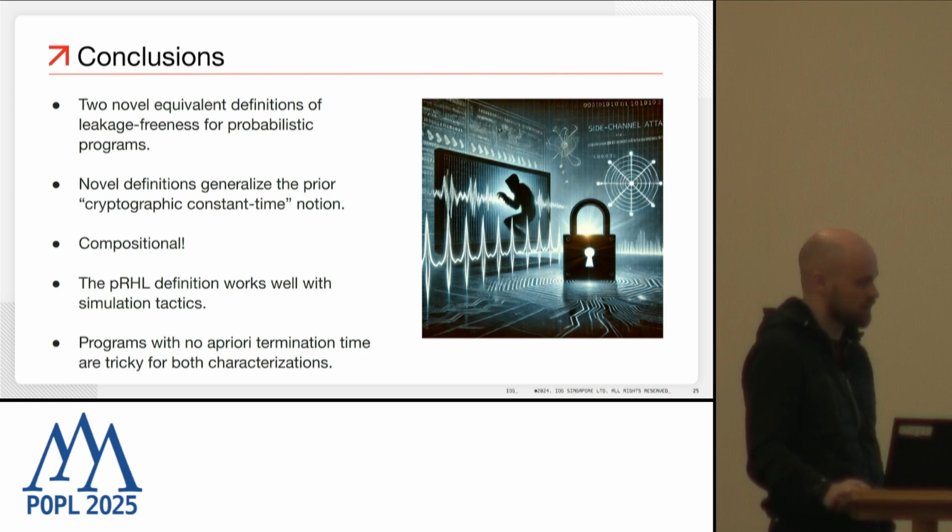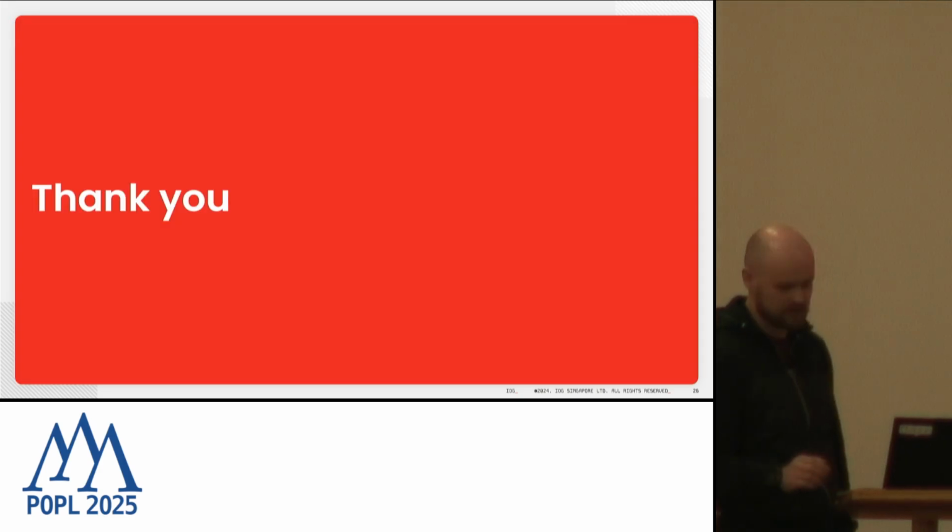We showed on some use cases that PRHL definitions for most of the programs which do have a priori termination work really well with the simulation tactics and can be proved automatically. But still, for programs with no a priori termination time, both characterizations are tricky, and the question on non-terminating programs is still open. And that's it.